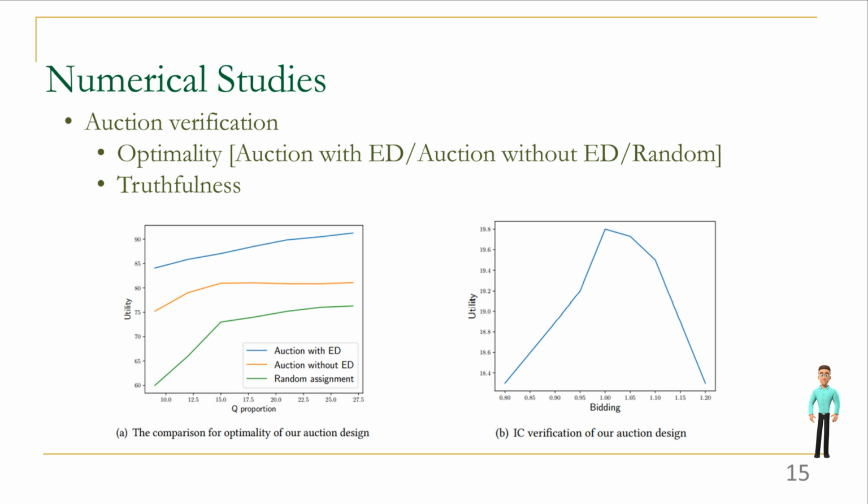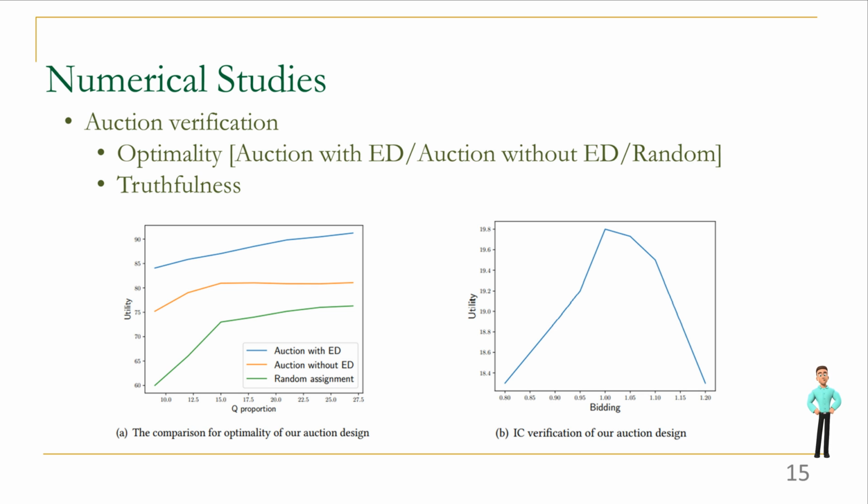Finally, we conduct the numerical studies to verify our auction with the EIA dataset for USA power plants in 2019. We first verify the optimality of our mechanism, compared with an auction without ED and random assignment. We can find out that the auction without ED will lose more revenue since the allocation's influences are not considered. Then for the random assignment, it is obvious that it will not achieve optimality.